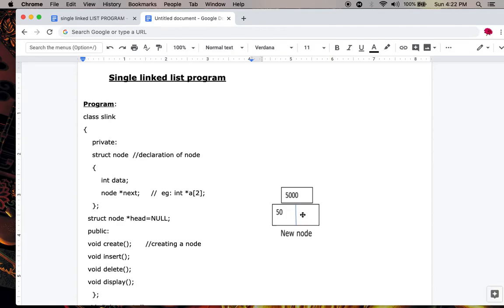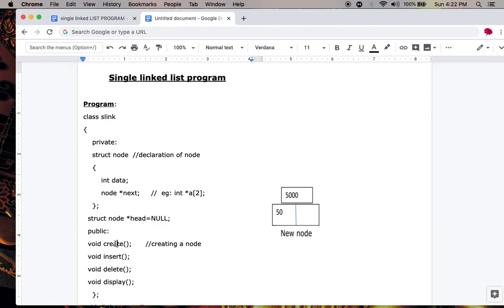In order to access a pointer variable, you have to declare every node as a pointer. So here I am declaring a head pointer variable, and initially there is no node in the list. Initially the list is empty, therefore I am taking the null value to represent the empty list.